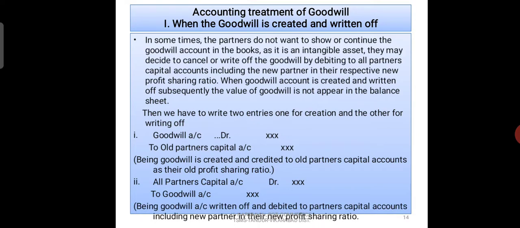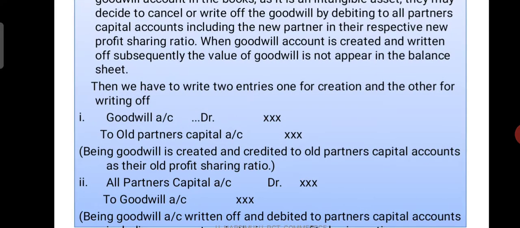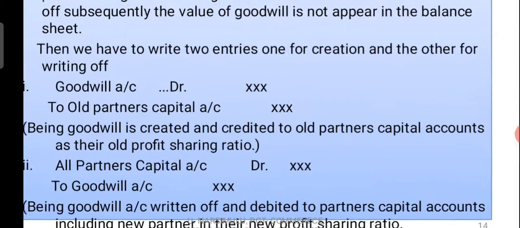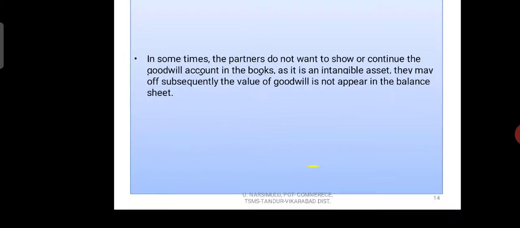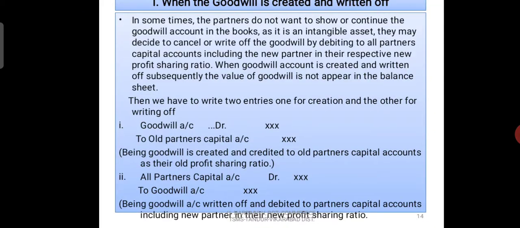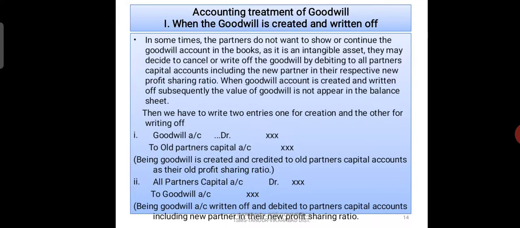Narration: being goodwill account written off and debited to all partners' capital accounts. Okay, so these two entries are important for the fifth situation. I hope you understood. Pause this video and take down all these notes.